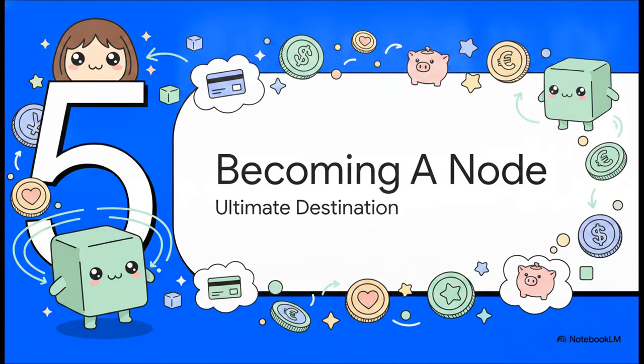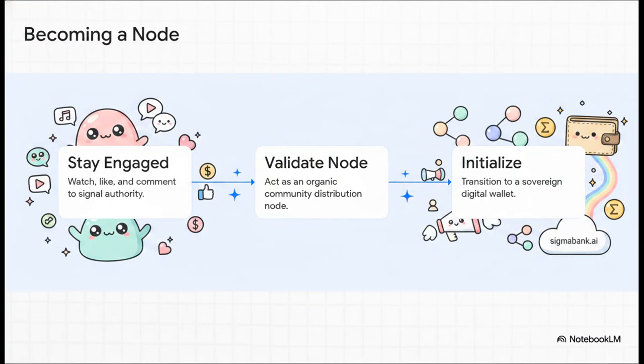And that leads us to our final phase, Phase 5, becoming a node, the ultimate destination. The entire architecture we just mapped out exists for one reason: your metamorphosis as a user. This is your exact implementation guide to transition from being a passive spectator on a centralized platform into an active, capitalized node. And the wild part is, by simply watching this explainer right now, you're already executing Step 1.